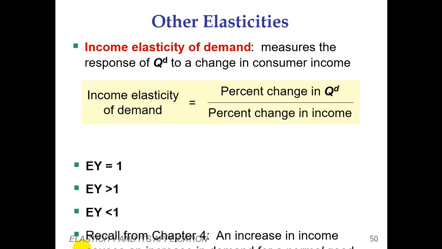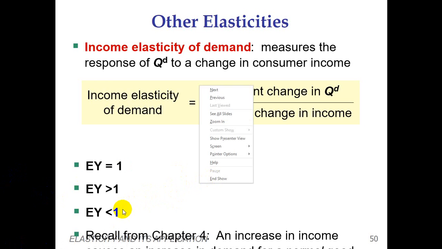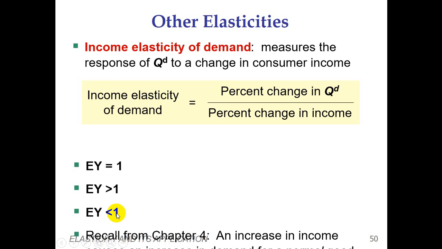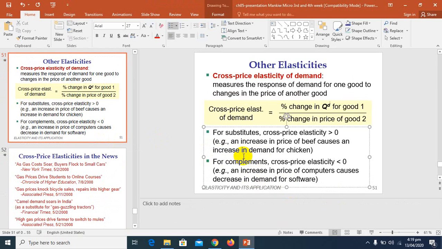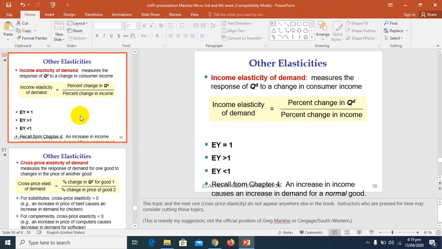In case of normal goods we have elasticity equal to 1. In case of luxury goods we have elasticity greater than 1, and in case of inferior goods we have income elasticity less than 1. I hope the concept is more clear to you after explaining these 3 categories. This is the basic concept of income elasticity.